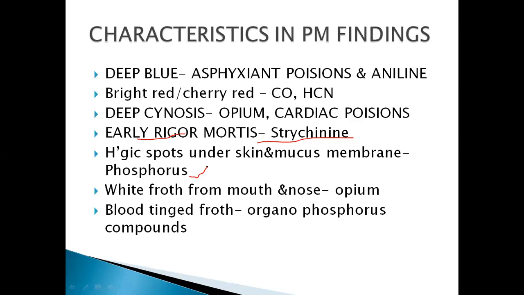White froth from the mouth and nose is seen in opium poison. Blood tinged froth is seen in organophosphorus compound poisoning. So these are some characteristic postmortem findings of toxicology. With these findings, we will get a clue what kind of poison he had taken.